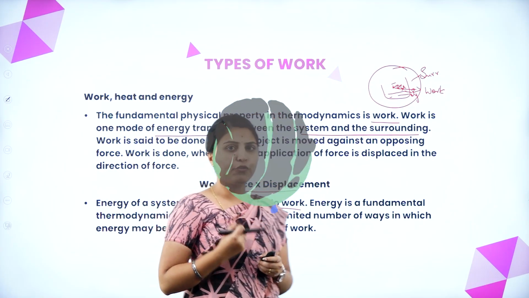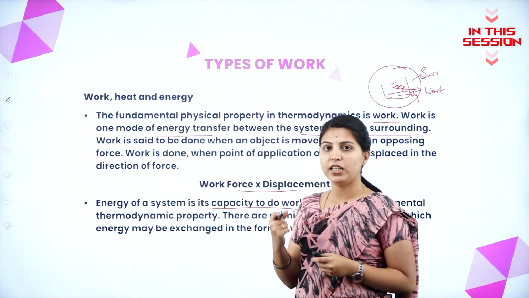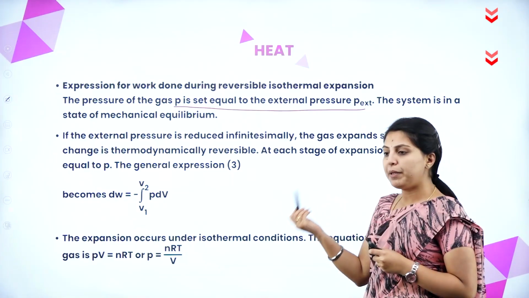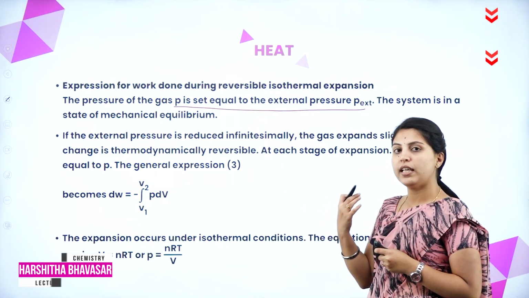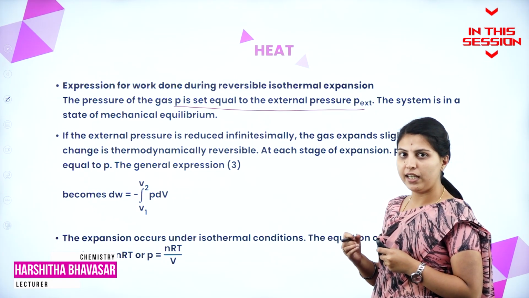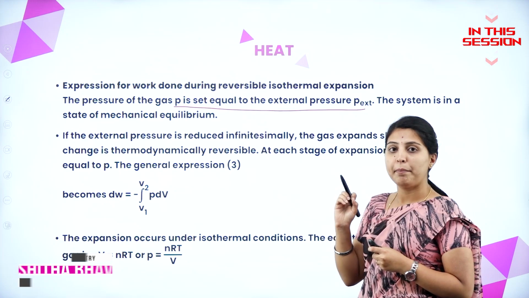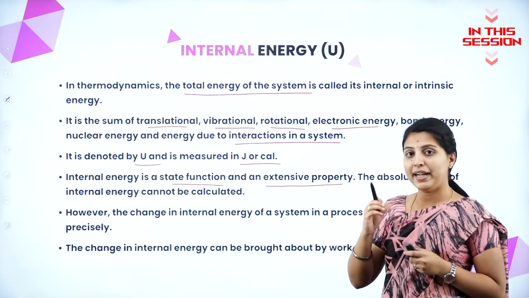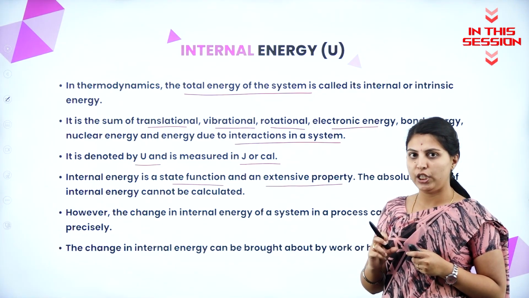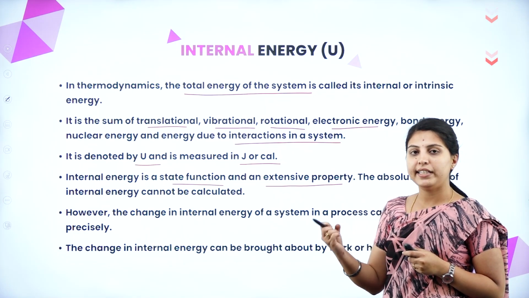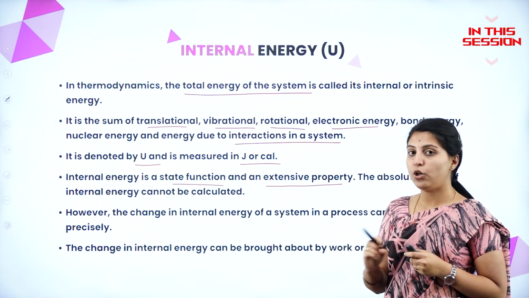To do any kind of work, you need some capacity to do that work. So that will be called energy. In the previous one, P external was greater than P internal, but here P external and P internal are in equal mechanical equilibrium. By the difference of integral values, we can find out how much internal energy could be present, but not accurately.